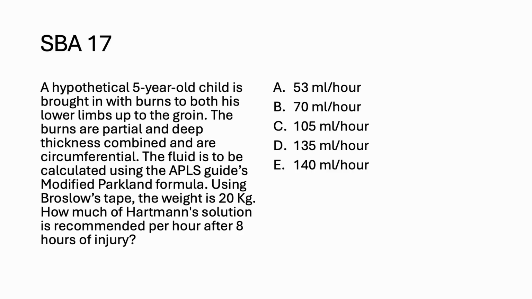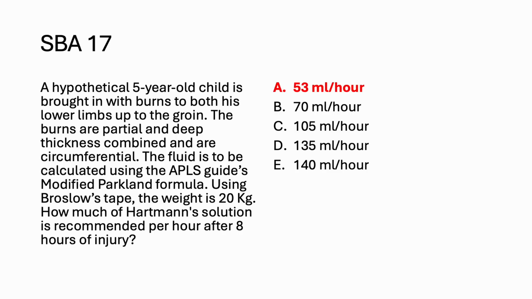So the right answer over here is 53 ml per hour. If you see the modified Parkland's formula and the modified rule of 9, each lower limb is 14%. So both the lower limbs is 28%, and rather than using 4 ml per kg, we are going to use 3 ml per kg times the weight, which comes around 1680, half of which is to be given in the first 8 hours.